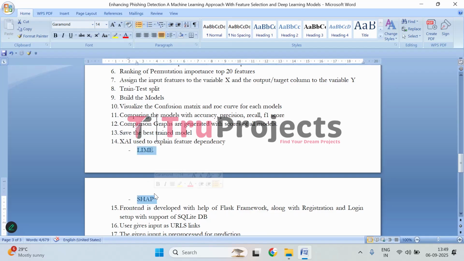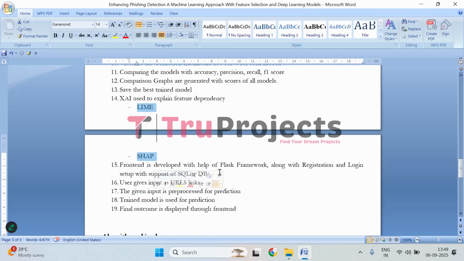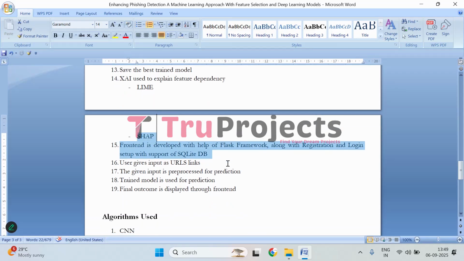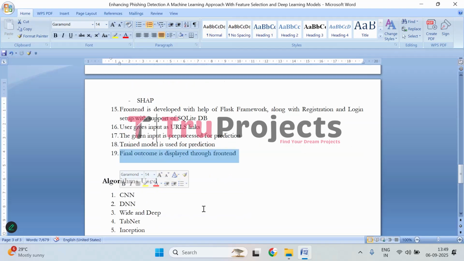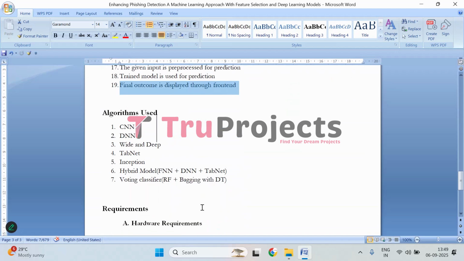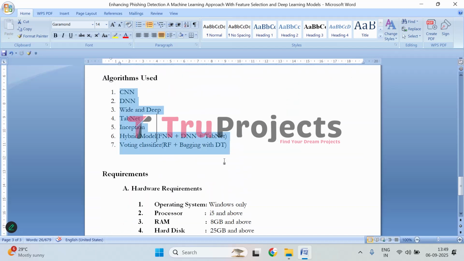After that, techniques like LIME and SHAP are used to explain how each feature affects the model's predictions. Coming to the front end part, a user interface is developed using the Flask framework, including registration and login with SQLite as a database for storing user data. The user inputs URLs as links that will be pre-processed at the backend and fed to the trained model. The trained model will predict whether that link is a phishing link or a genuine link. And these are the algorithms used in this project.